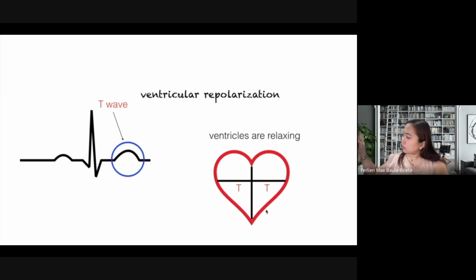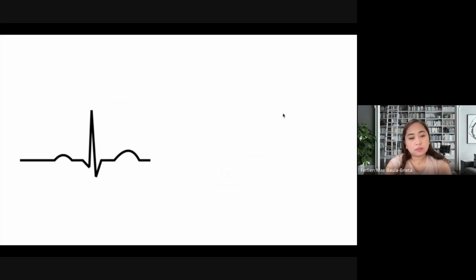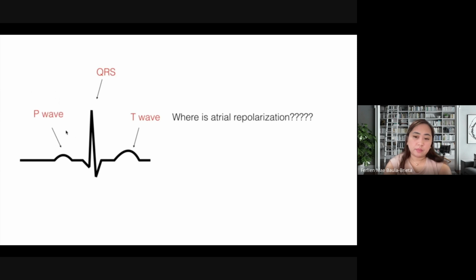Keep in mind that every depolarization is always followed by repolarization. So every contraction will be followed by relaxation. That being said, the question is, where is atrial repolarization? If QRS represents ventricular depolarization or contraction, and T wave represents ventricular repolarization or relaxation, then where is atrial repolarization? Well, it can be found within the QRS complex.